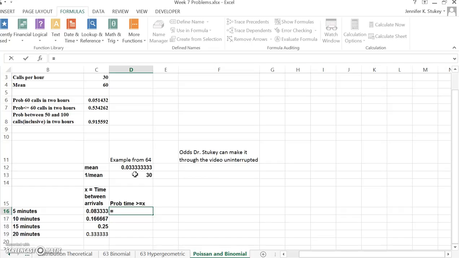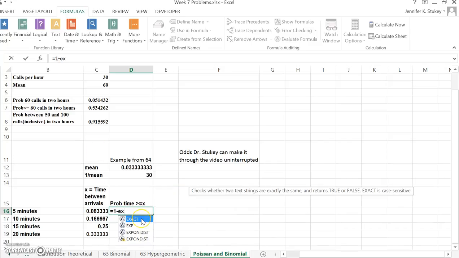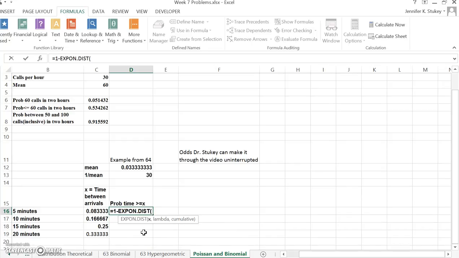And so we want 5 minutes or more, or more than 5 minutes, so we're going to do 1 minus, and we'll bring up our exponential distribution, EXPON.DIST. First we need our x, which is our time between arrivals, and I'll show you how to get that next.